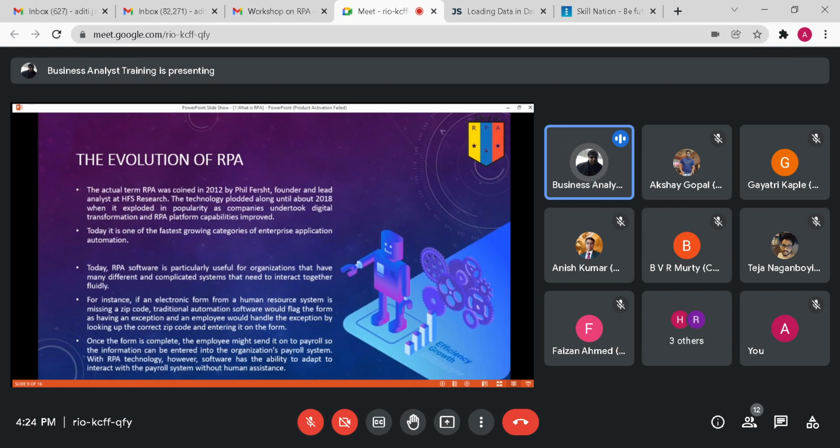So the term itself came in 2012 from Phil Fersht, who was a research analyst at HFS. This technology was in development from 2012 to 2018, and from 2018 onwards it exploded in popularity. Right. So today, it is one of the fastest growing applications. And this has happened for two reasons. One, it is cheaper to automate than to outsource.